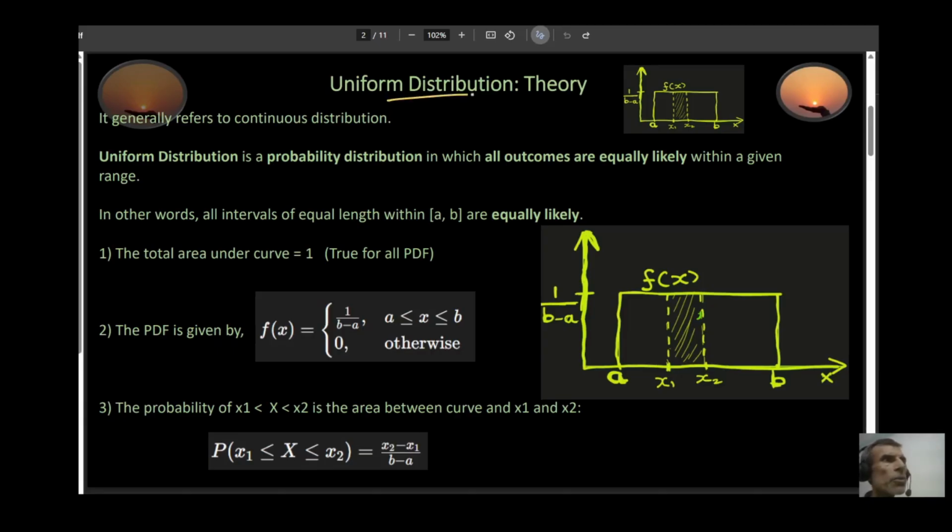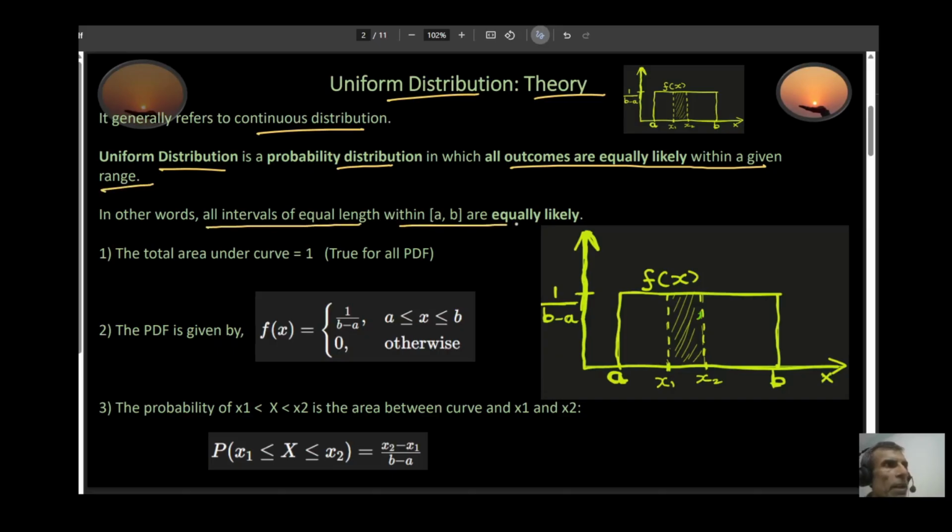The uniform distribution, the theory. Uniform distribution generally refers to continuous distribution, not to discrete distribution. The definition of uniform distribution is this: it is a probability distribution in which all outcomes are equally likely within a given range. That's your official definition. In plain English, it means that all intervals of equal length within A B are equally likely.